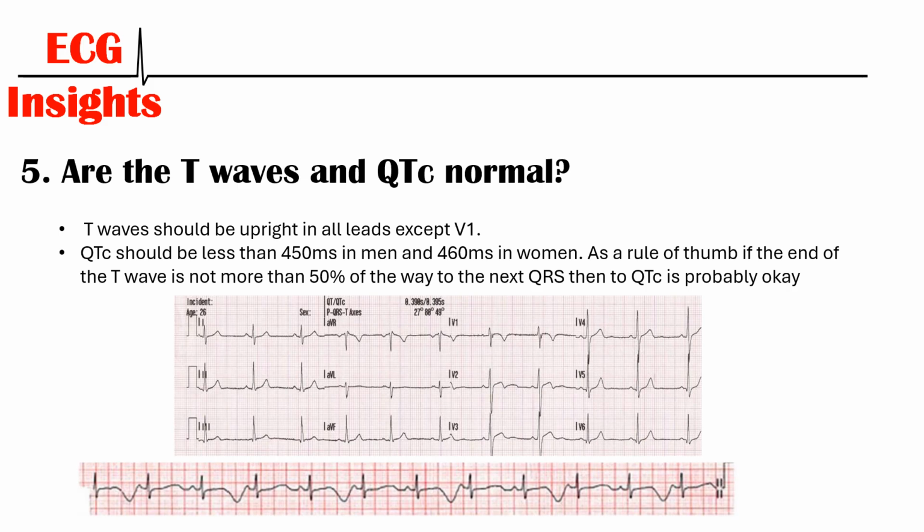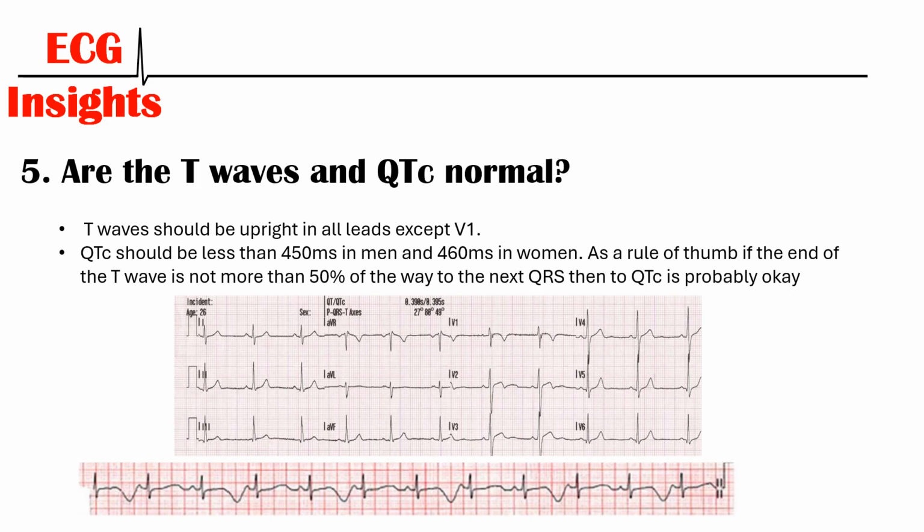So the next thing we're going to look at are the T waves and the QTC. The T waves represent the repolarization of the ventricles, and they should be upright in all leads except V1. So it's quite common to see an inverted T wave in V1.